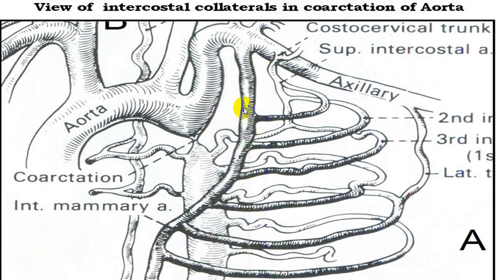You can see this is because of a tight narrowing. You've got dilated intercostal vessels. The most frequent intercostal vessels are the second, third, and fourth. They are maximally dilated, and that will provide circulation to the descending aorta portion.